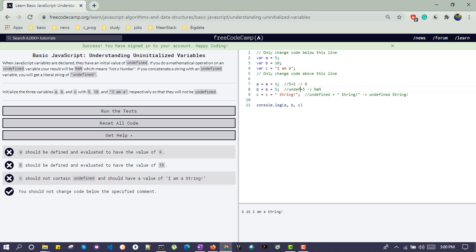Here b got reassigned with the value 10, and here you will get 15. And in this case, this is IMA. And the same value we can see over here.